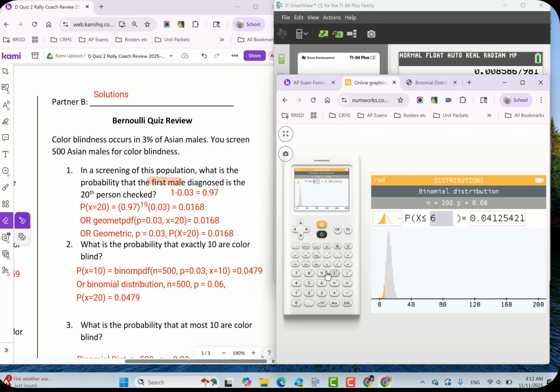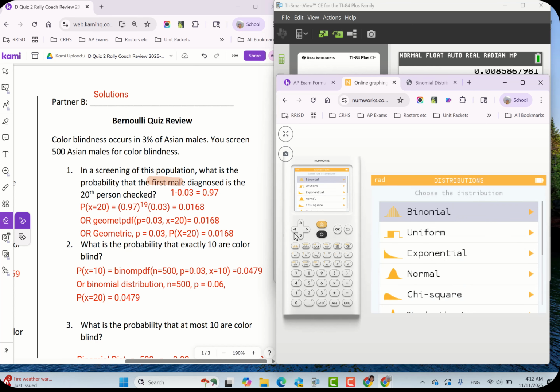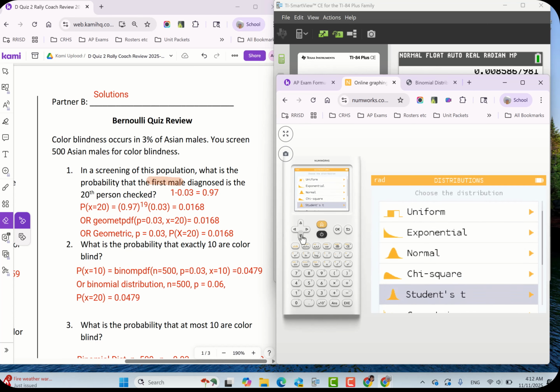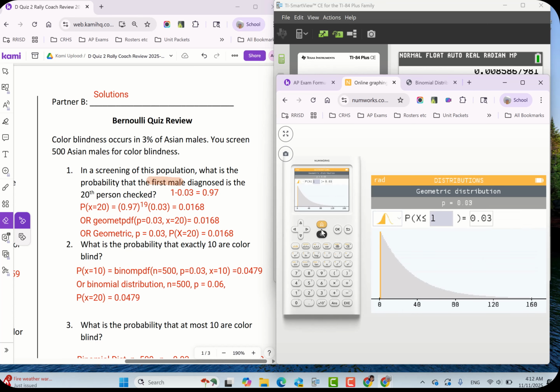If you're doing the NumWorks, we have to change distributions. Go to geometric. Okay, and our probability is 0.03. And we want probability that, we want a discrete line. So this is like PDF on the NumWorks. And we want that to be the 20th person. And there you go.